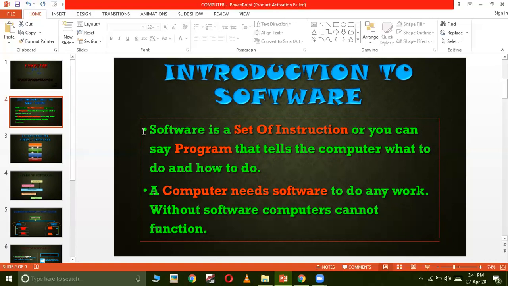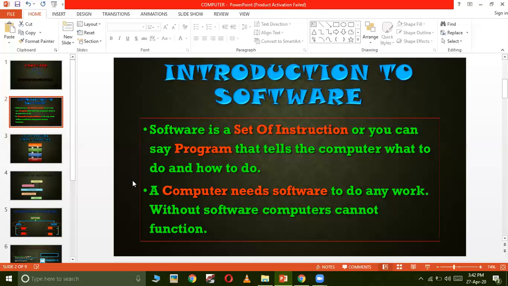Software is instructions written for the computer to do some specific work. Now that instruction is written by using some programming languages like C, C++, Java, Logo, Scratch. These all are programming languages which are used for writing the instructions and for creating a software.